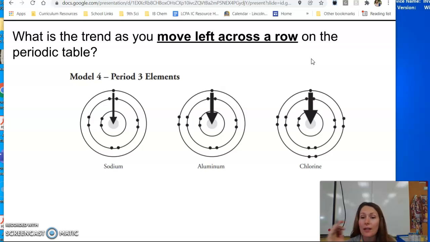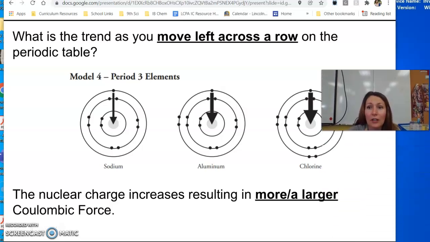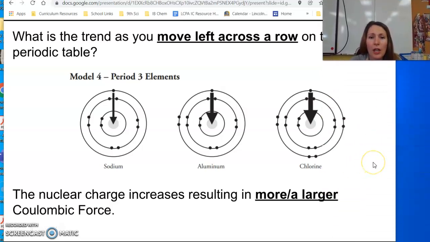So they're all in the same row, so they have similar amounts of electron energy. Notice that those outer electrons are the same distance from the nucleus. But what's different here is that I'm increasing the number of protons. As I increase the number of protons, or increase the nuclear charge, I'm increasing the Coulombic force. Sodium has 11 protons because its atomic number is 11.